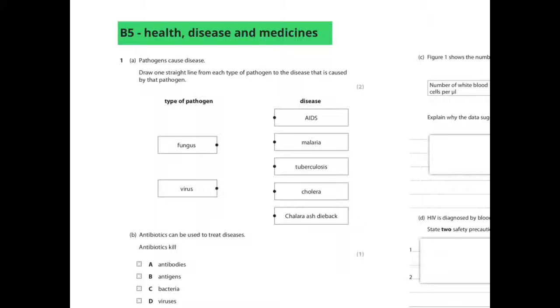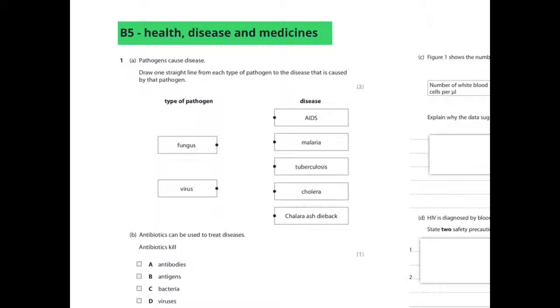Pathogens are disease-causing organisms like bacteria, fungi, and viruses. The question asks you to draw one straight line from each type of pathogen to the disease that is caused by that pathogen. Now, the common mistake made here is students tend to draw multiple lines from one box when it says draw one straight line.